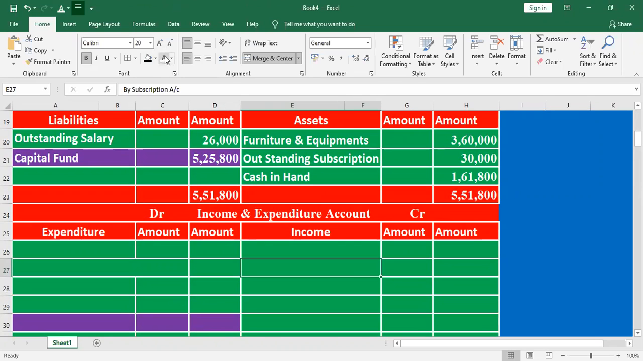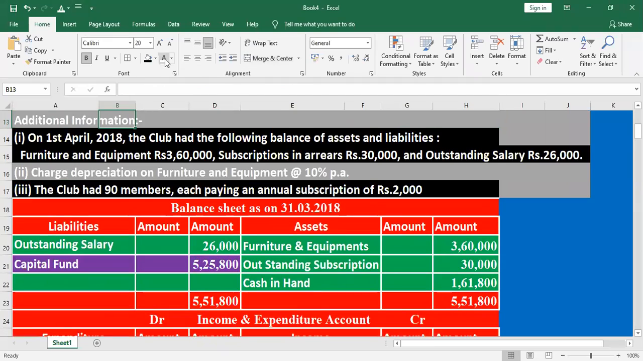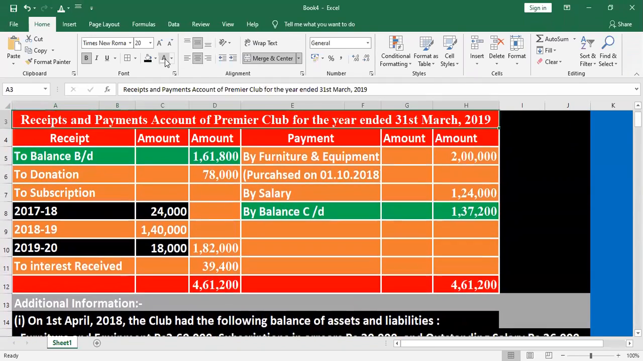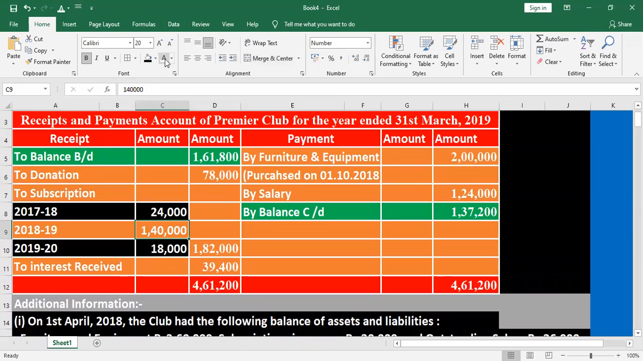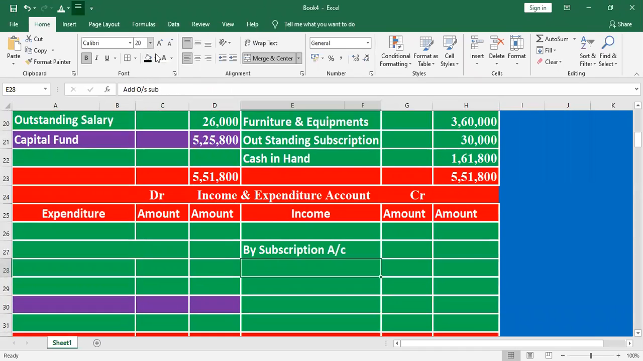So what is the total amount here? Subscription receipt. Look at the receipt and payment account. Only the current year will be considered. What is the current year? 1,40,000. How much amount was received for the current year? 1,40,000. Then here, outstanding subscription.